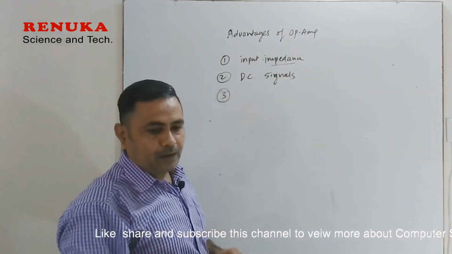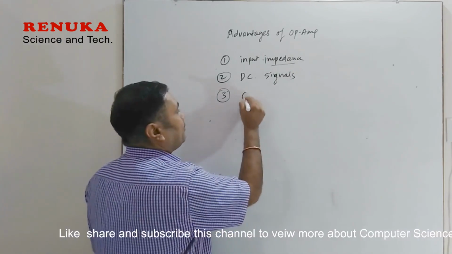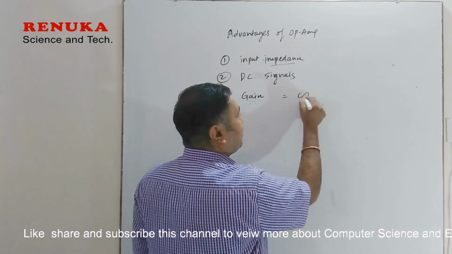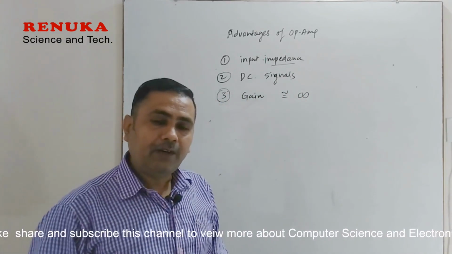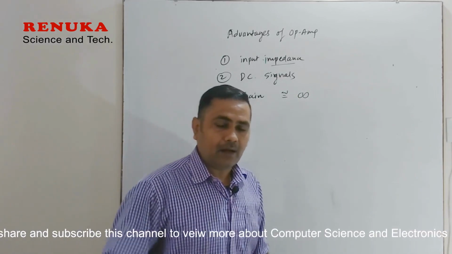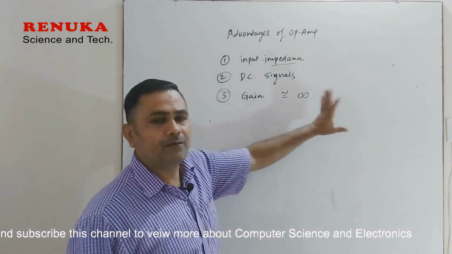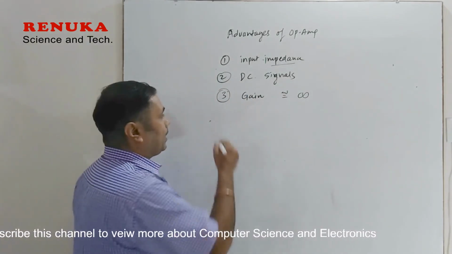The third factor is about gain. The gain of an operational amplifier is quite large, so it can be nearly infinity. We can have infinite gain. I will explain later how infinite gain is provided by the operational amplifier. So the operational amplifier has infinite gain, and this is one of its advantages.